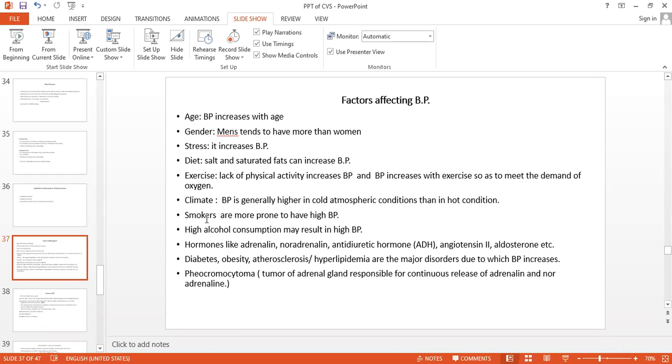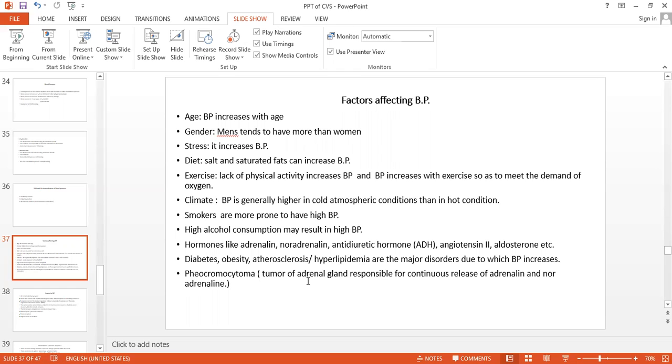Smokers, cigarette smokers, heavy alcohol use, hormones like adrenaline, noradrenaline, ADH (antidiuretic hormone) will increase the blood pressure. And diseases like diabetes, obesity, atherosclerosis, hyperlipidemia will increase the blood pressure.